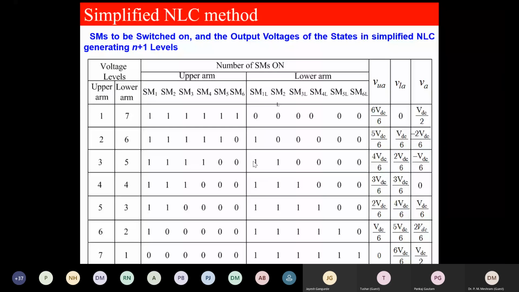By this we will get V upper arm, V lower arm, and VA is the output voltage we will get. So what is the formula for getting this? We saw this earlier on the slide: VDC by 2 minus the V upper arm voltage. V upper arm is this, and by this we will get this output voltage. This is for 7 level.